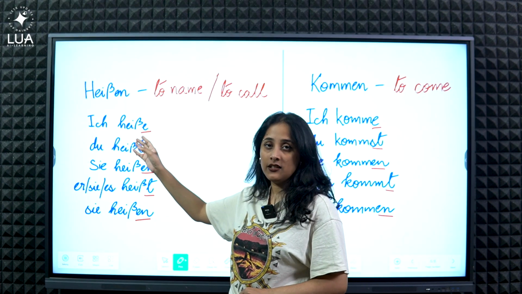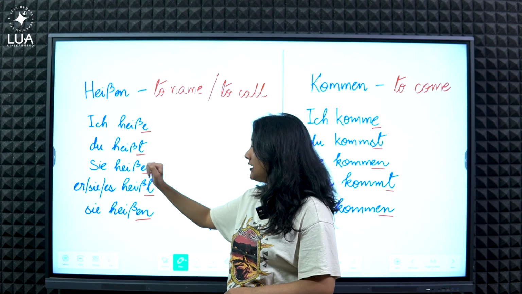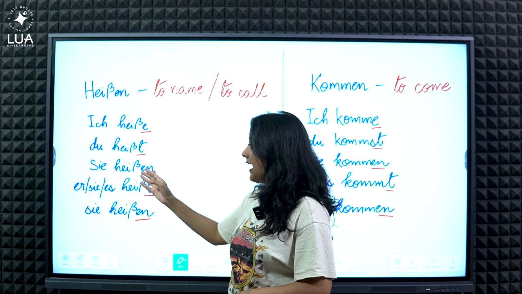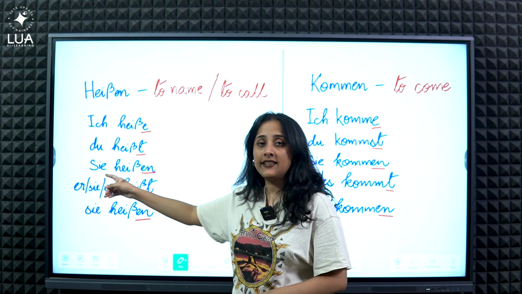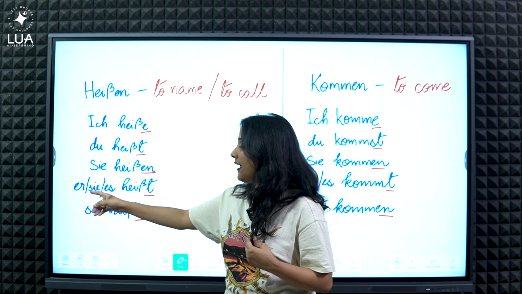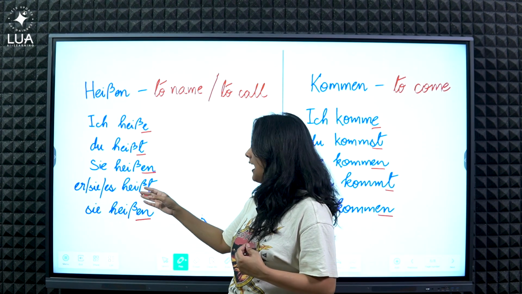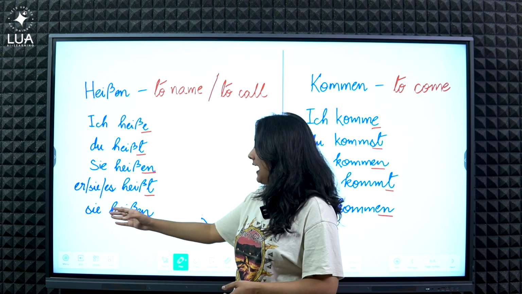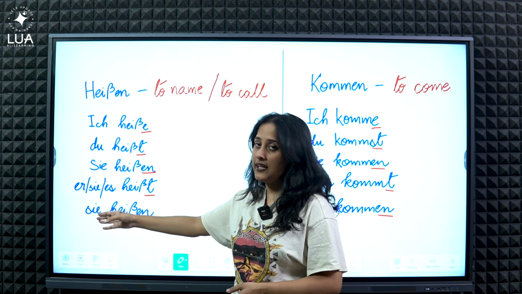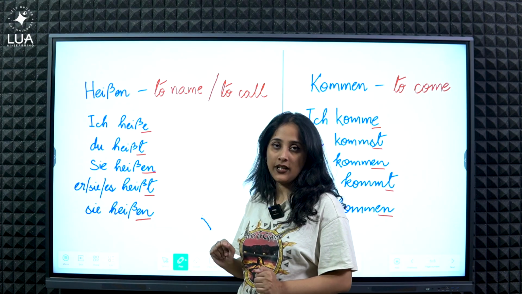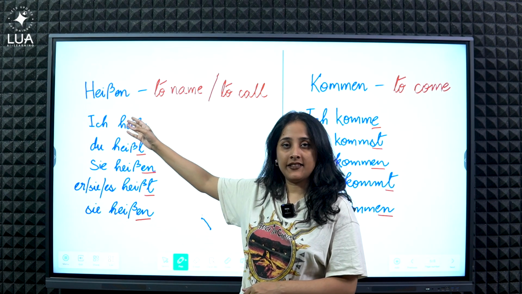Ich heiße, I am called. Du heißt, you are called. Sie heißen. This Sie with the capitalized S is the formal you. You are called. Then er oder sie oder es heißt, he, she or it is called. And sie, and this sie is they, the third person plural, sie heißen. Okay? So that is your verb heißen.